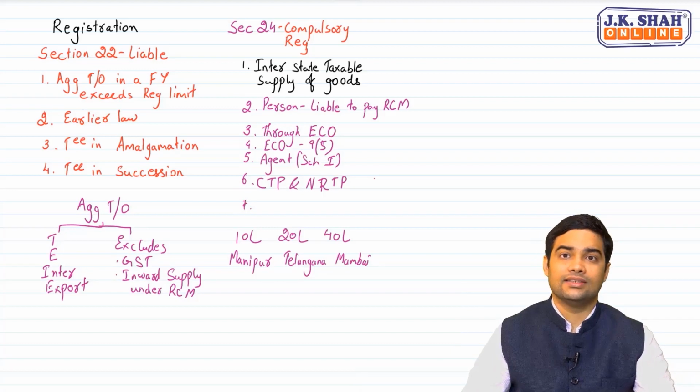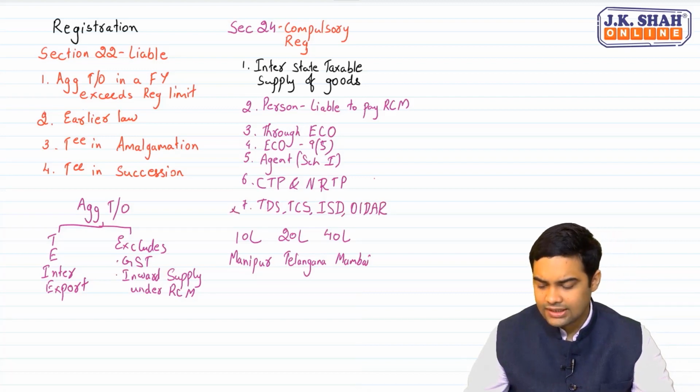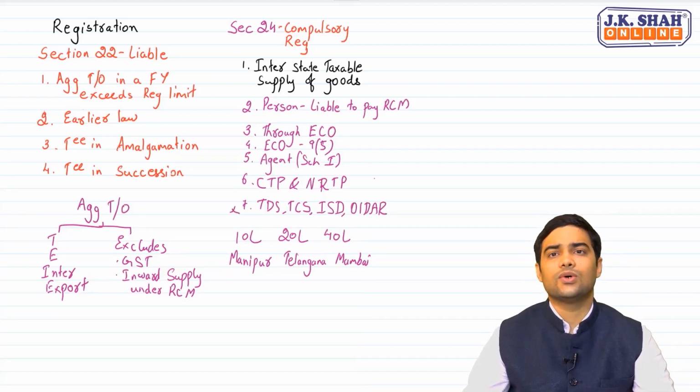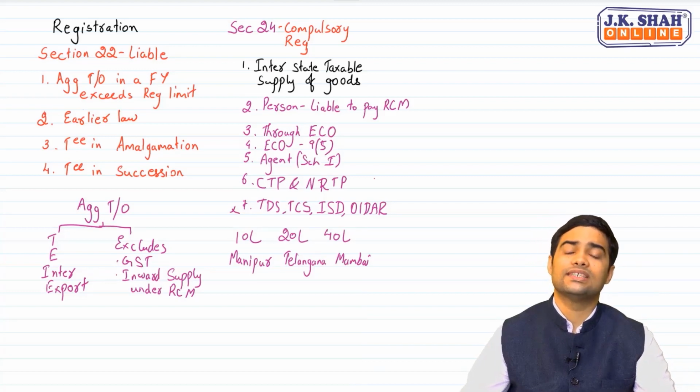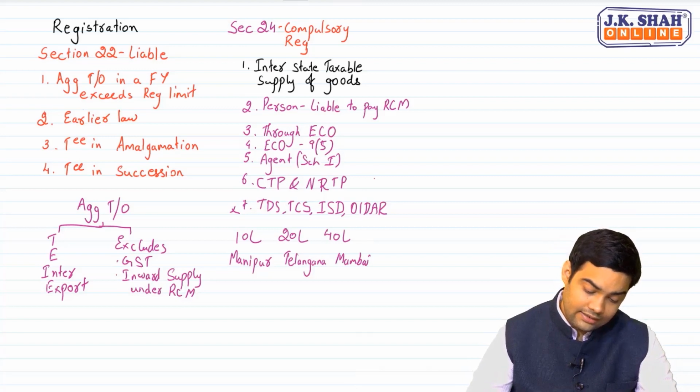And the last one is something which you study at CA final: TDS, TCS, ISD, OIDAR. These are not there for your exams. A person who is required to deduct tax, a person who is required to collect tax, an input service distributor, and an OIDAR service provider. In these cases, registration is required mandatorily, but you will not come across this in internship. Now, another important discussion is section 23.